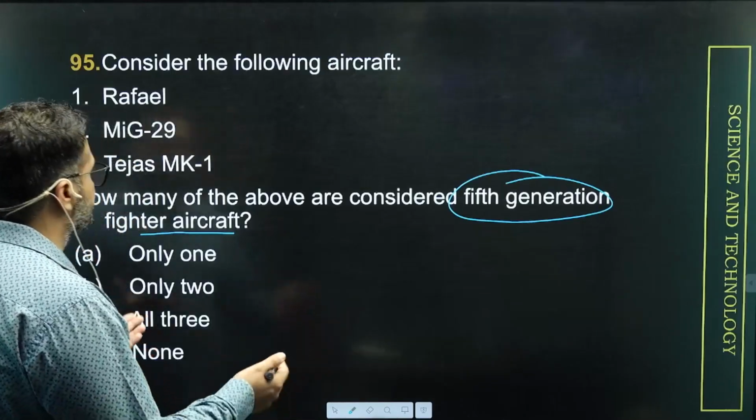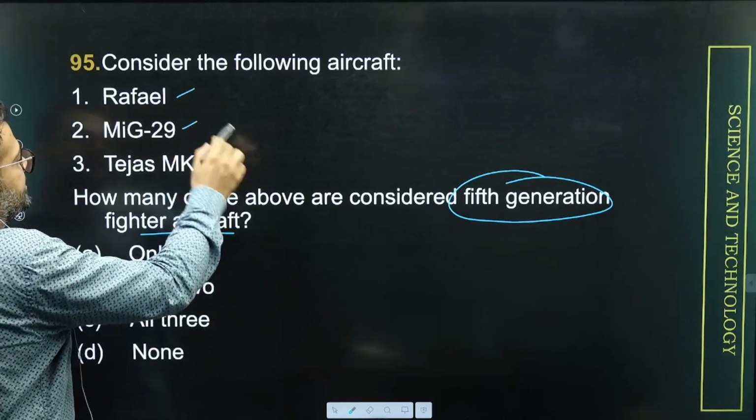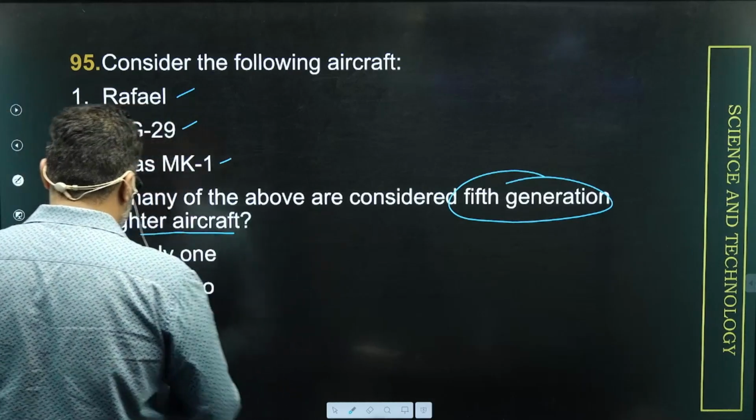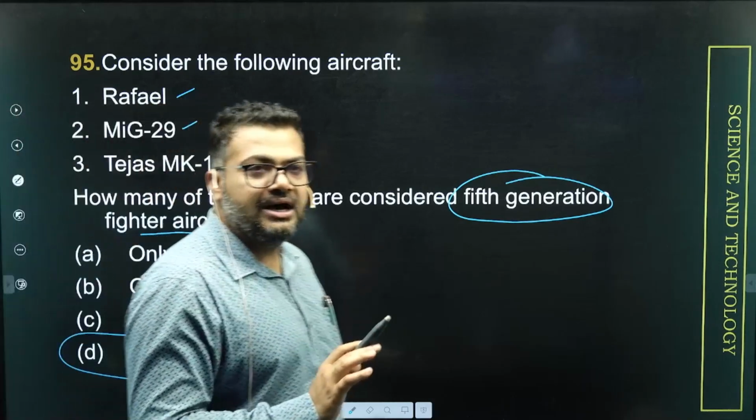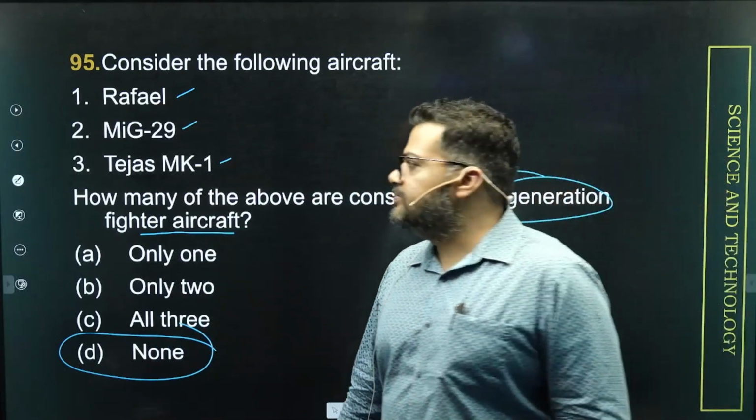So it's obvious this question is a very factual, very simple question. Rafale, MiG-29, they just marked one. None of them are 5th generation fighter aircraft. The answer is D, none of them are 5th generation fighter aircraft. I hope all of you are able to understand. It's a simple question though.